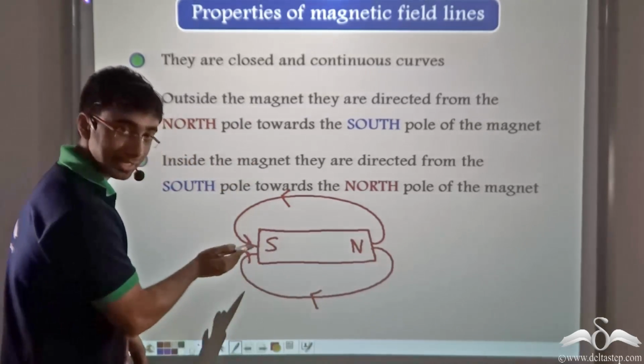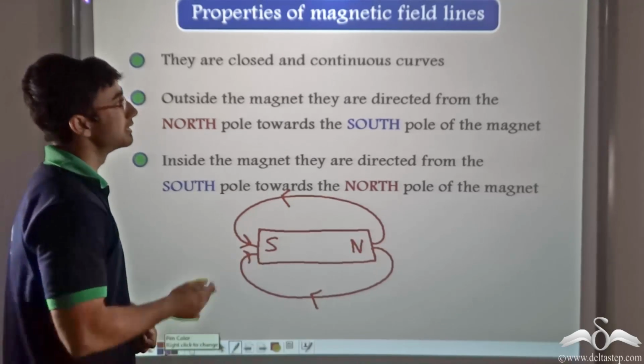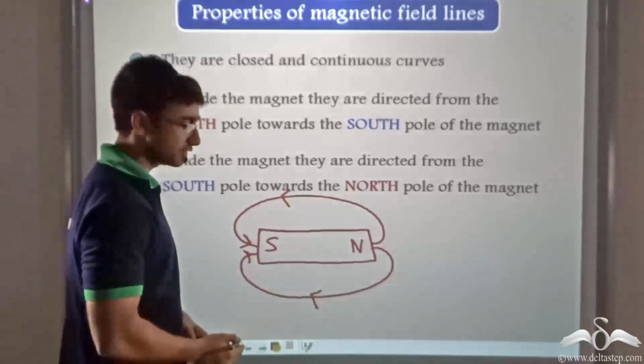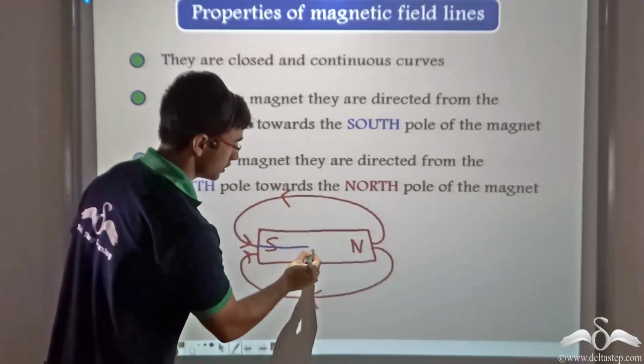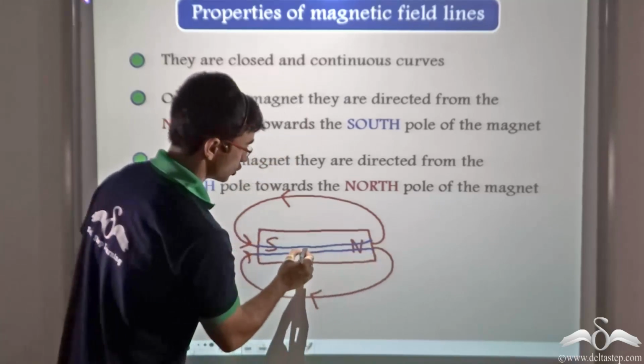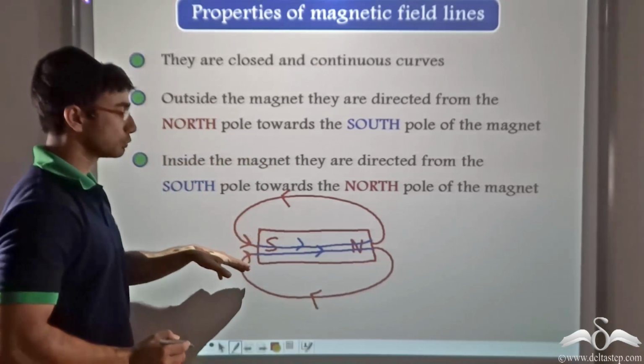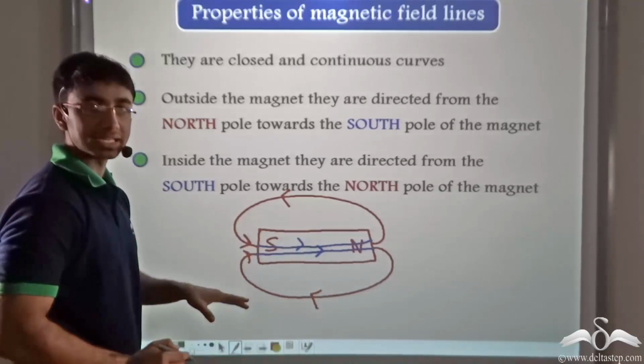So they are entering at the south pole. Now what happens once they enter the south pole? Since they are closed and continuous curves, they continue without any breakage. So as you can clearly see, inside the magnet, from south pole to north pole is the direction of the magnetic field lines.